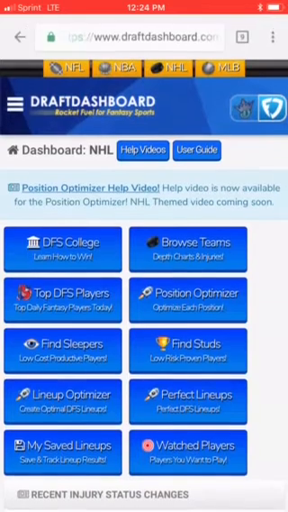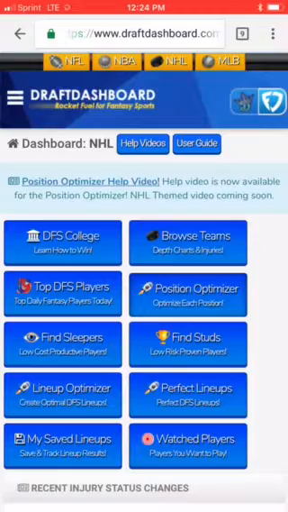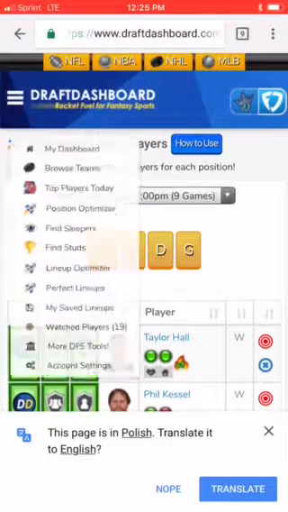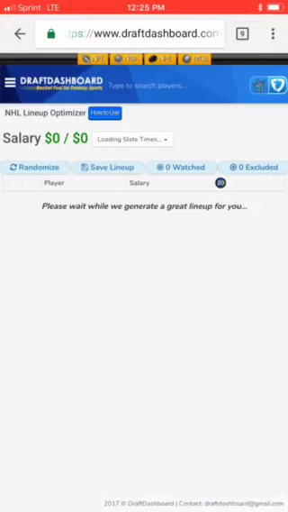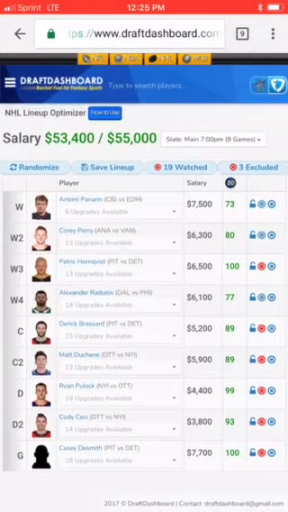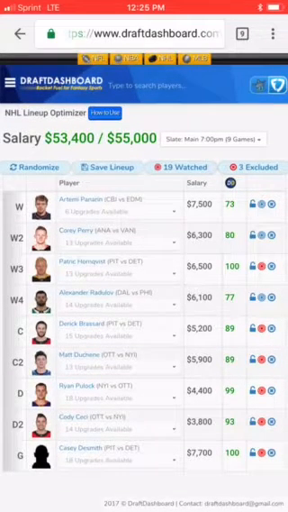All right, so now we head here. I've already watched, in this particular case, the trick is not so much just optimizing your lineup, which we can, of course, do here for the NHL, but it won't give us the desired stacks that we want. So I actually went to the wrong place, but the lineup optimizer, if you want to see if it will generate a lineup for NHL, as well as I've already watched a lot of those players, but as you can see, we're not getting the stacks. There are 1, 2, 3 players we don't want. We're probably going to play Pittsburgh's goalie here, as indicated, but let's see what kind of a stack we can put together real quick here.